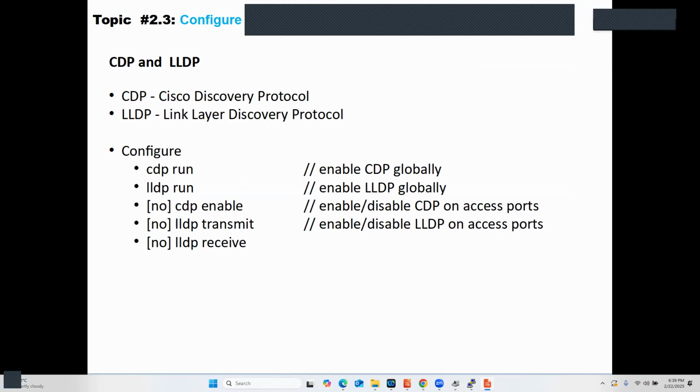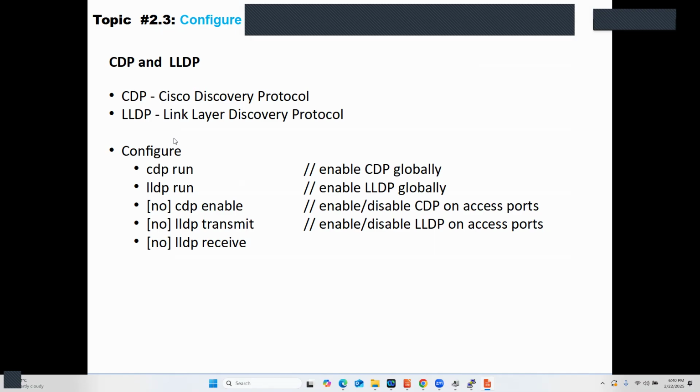However, LLDP is not. Now, CDP is Cisco proprietary. If you are looking for a similar protocol which is considered a standard, that would be the Link Layer Discovery Protocol, or LLDP. As I said, this is a discovery protocol used to discover neighboring devices by leveraging layer 2 connection.